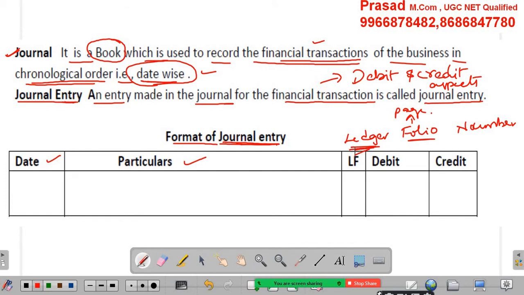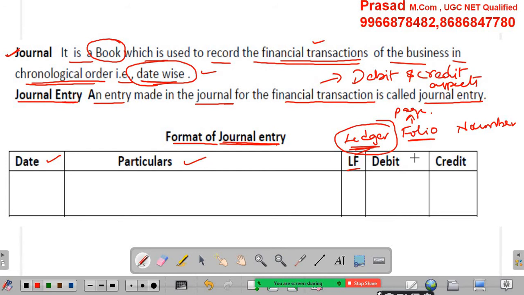After completion of journal entries, we can understand what is ledger. We can understand this LF page number properly when we enter the ledger topic. It is possible now, but a little bit difficult to understand.